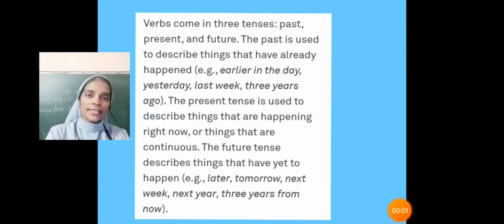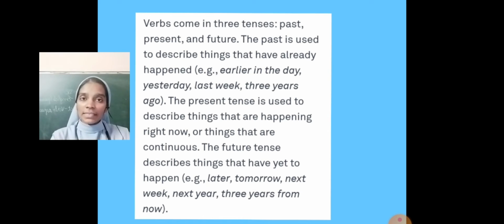To understand this more, we have to go through the tenses. We know that verbs come in three tenses: past tense, present tense and future tense.